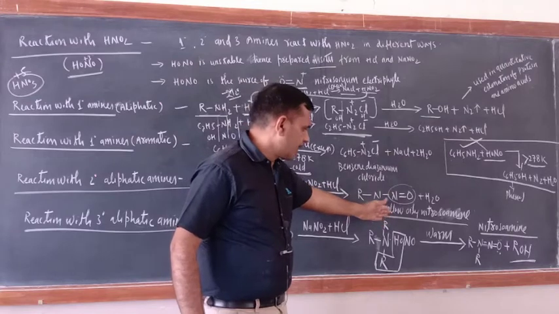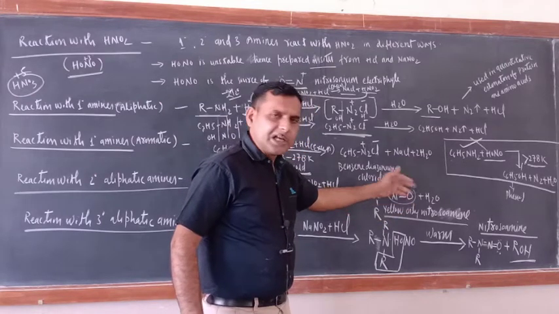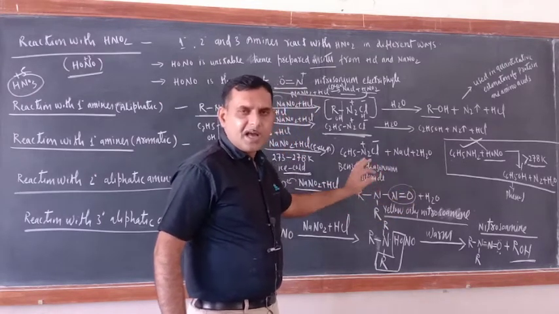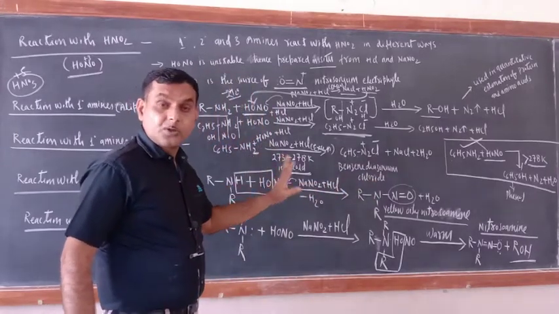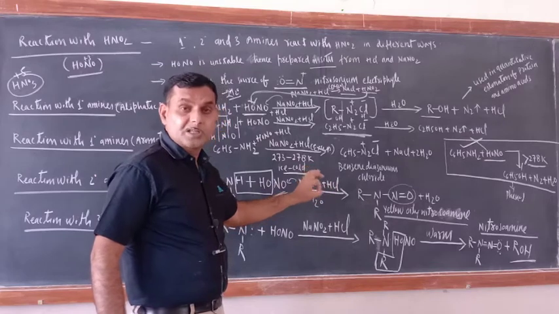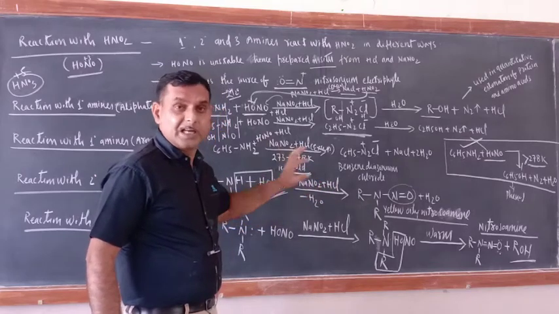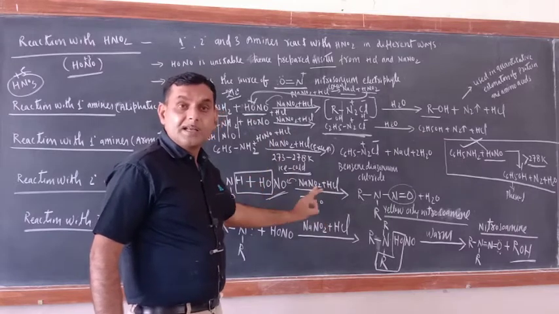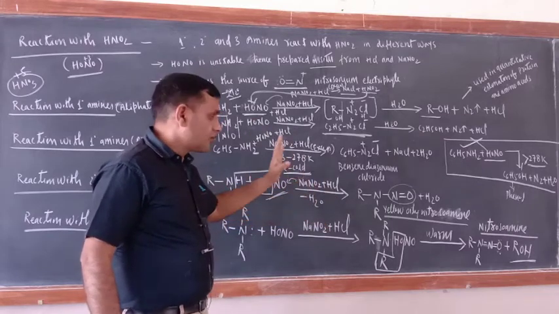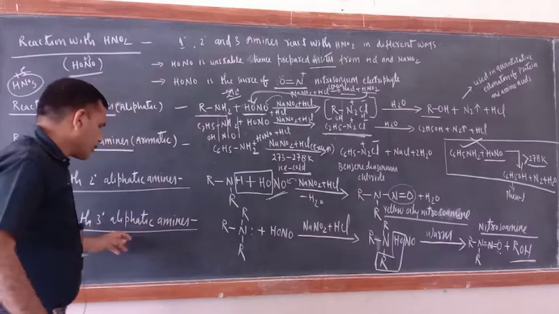Now here what is there? You are getting the yellow oily liquid, that is nitrosamine. And do you know what is the name of this reaction? This is known as the Liebermann nitroso reaction. Since it is not given in the NCERT book, I am also not telling that name, but just simple, this is the Liebermann nitrosamine reaction. Okay, what about 3 degree amines?